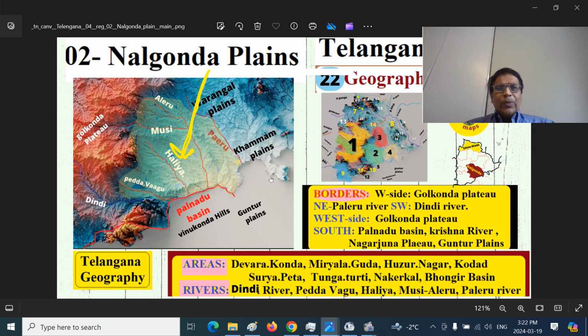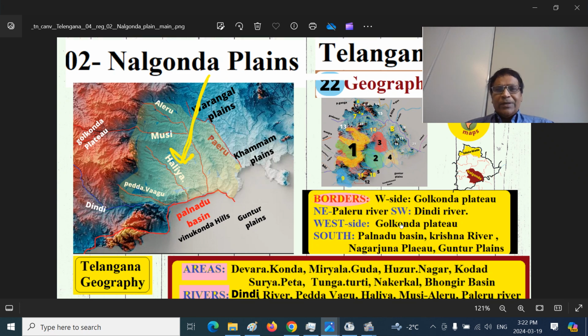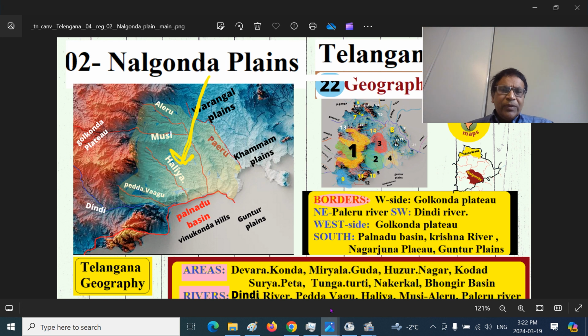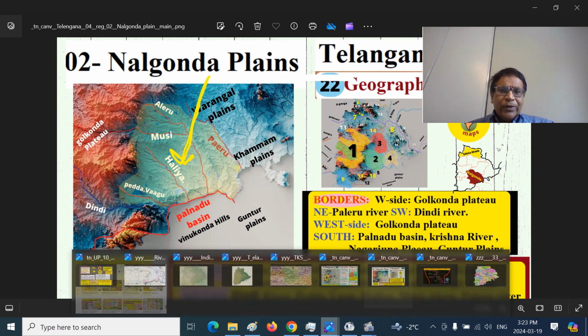So what are the important areas that are covered? The Devarakonda region, Miryalaguda, Huzurnagar, Kodad, Suryapet, Thungathurthi, Nakrekal, Munugode, Bhongir, Bhuvanagiri Basin and so on. So these are the rivers: the Dindi River, Pedavagu, Haliya River. Haliya River is sometimes called Kangal River, and the Musi, Aleru and Paleru rivers. These are the important regions. You can see this.